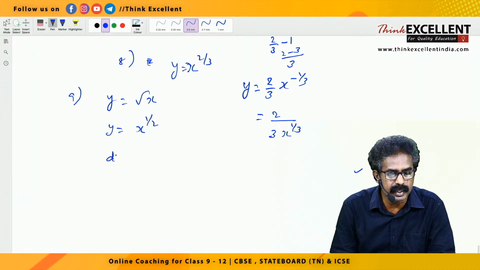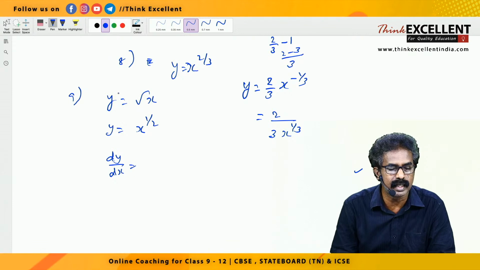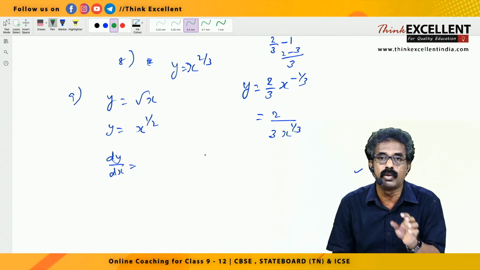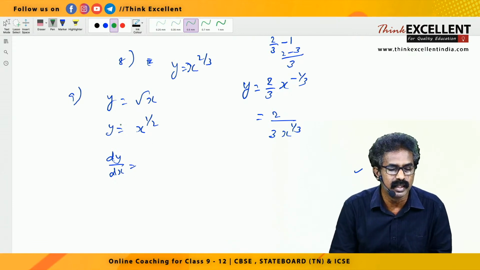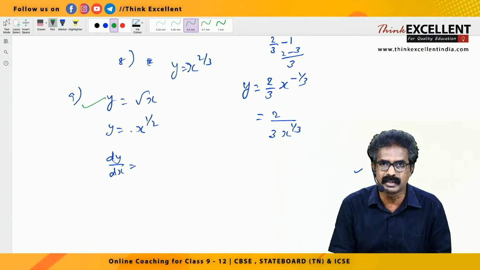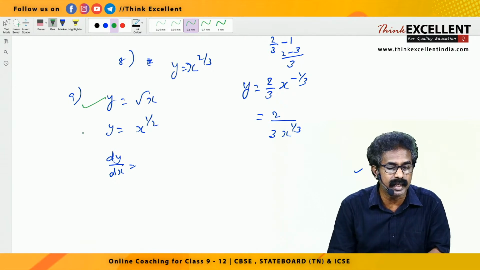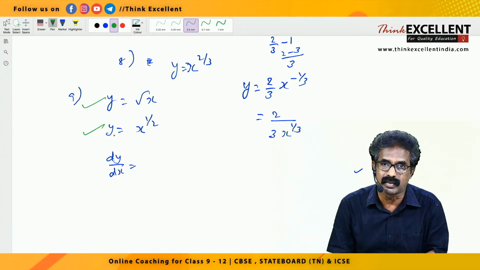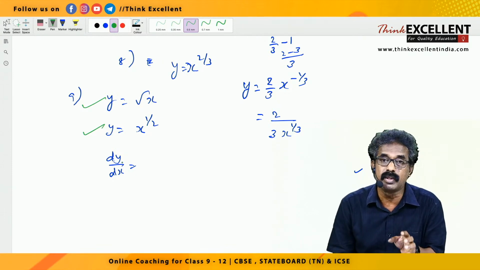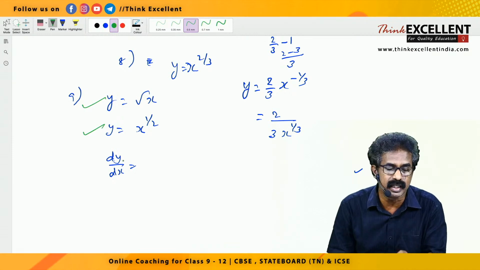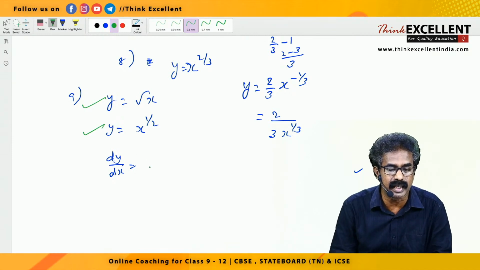So dy by dx is, now please listen, another important thing I want to tell you: you must know when to write dy by dx. The question is y equal to root x. While rewriting, don't write dy by dx, you write y itself: y equal to x raised to half. Now we are going to differentiate it, and the moment you differentiate, you write dy by dx. x raised to n type, so n into x raised to n minus 1.